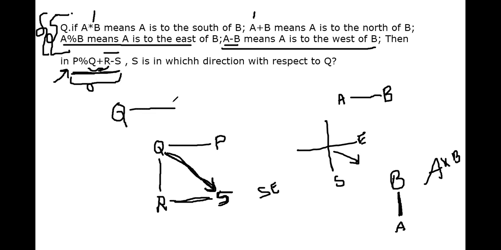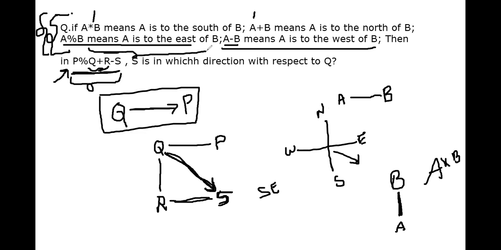Any confusion in this statement? P is to the east of Q means, just see this diagram. Which direction is P with respect to Q, with respect to our direction diagram? This is east, right? So that is the understanding from this statement.